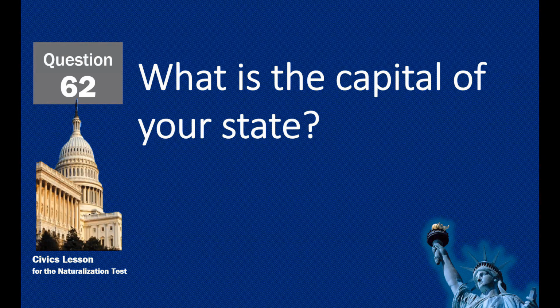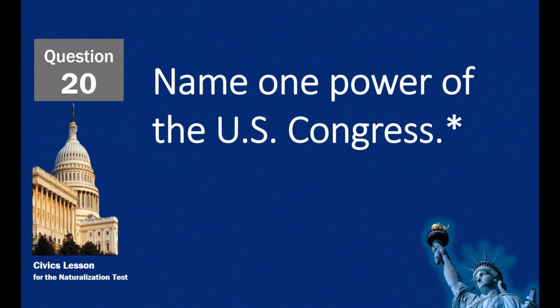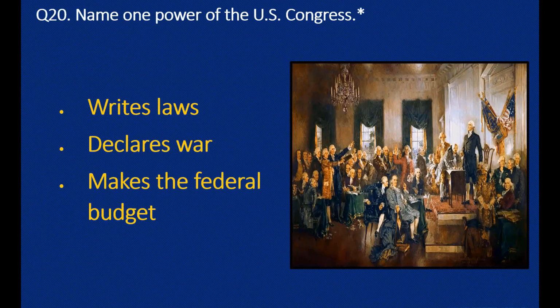What is the capital of your state? Answers will vary. Name one power of the U.S. Congress. Writes laws.